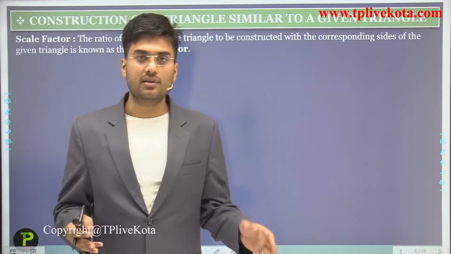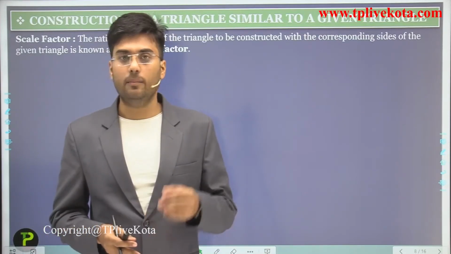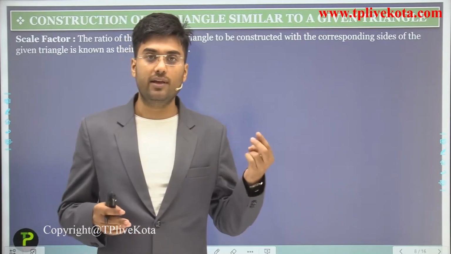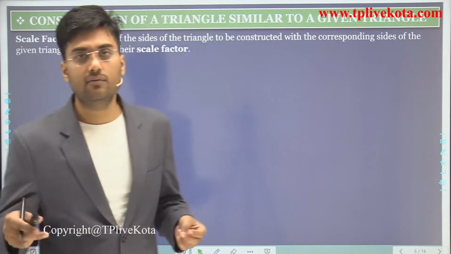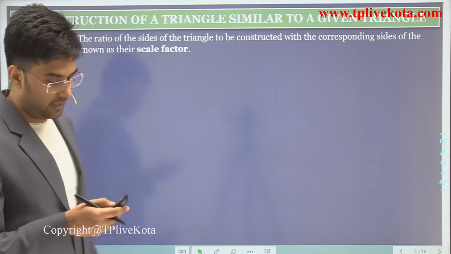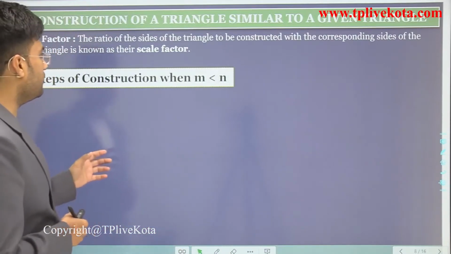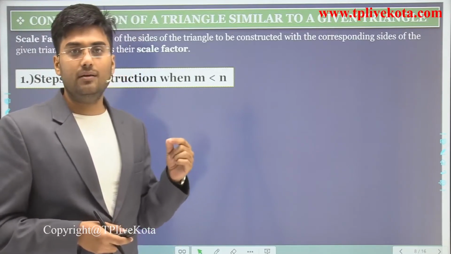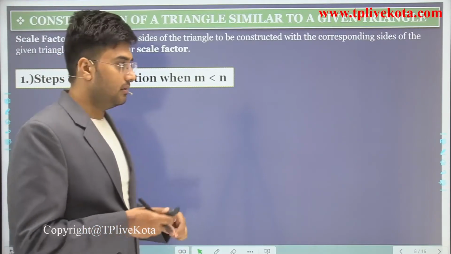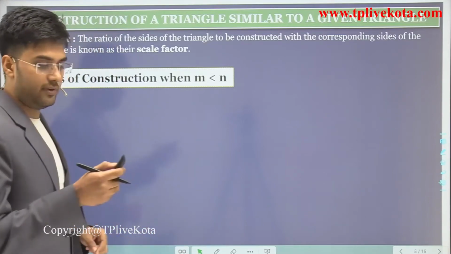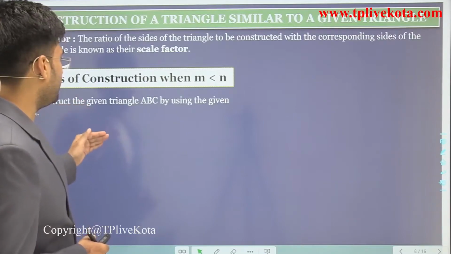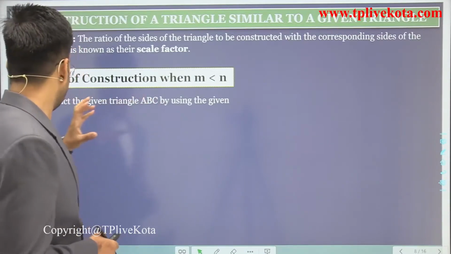So we discuss construction of similar triangle in two types. First, when m is less than n, and second, when m is greater than n. So first is when m is less than n, that means the numerator is less than the denominator. So students, in this case, the first step is what? The first step is to construct the given triangle ABC by using the given data.